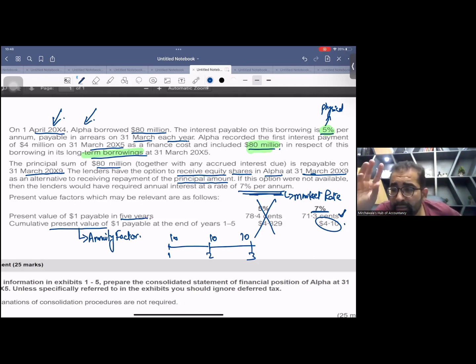As there will be 5 same interest payments, you have to apply the annuity factor for interest. And as there is only one principal payment, you will do only one discounting for the principal amount.